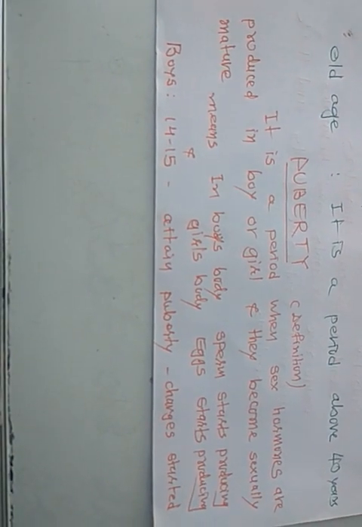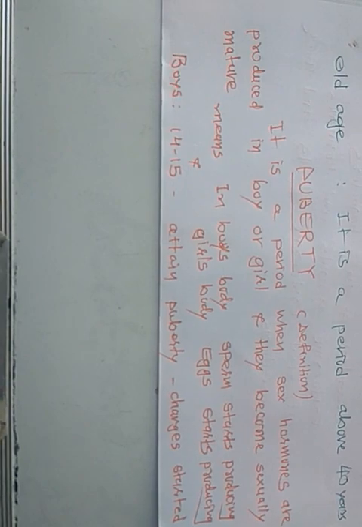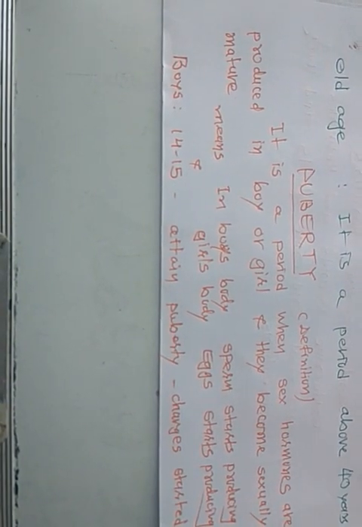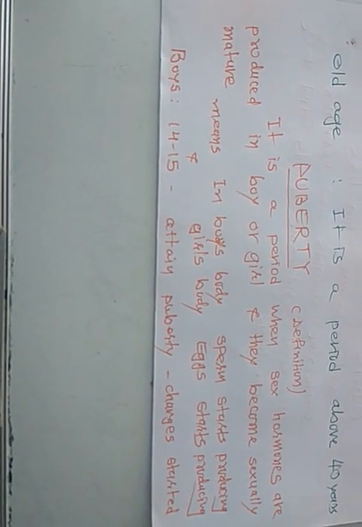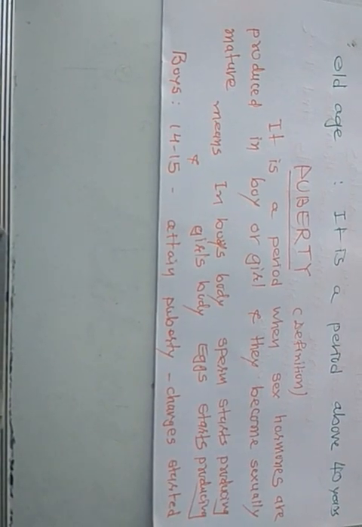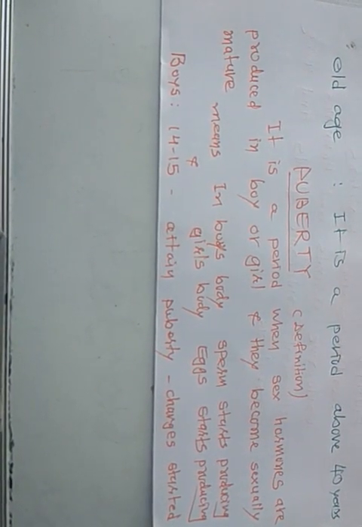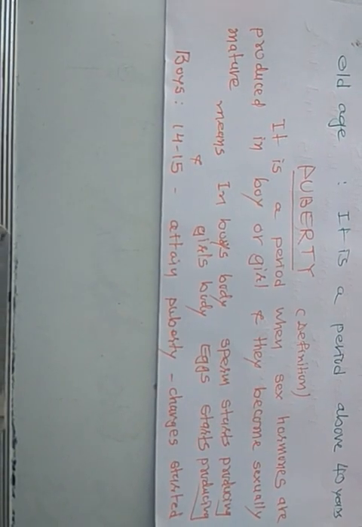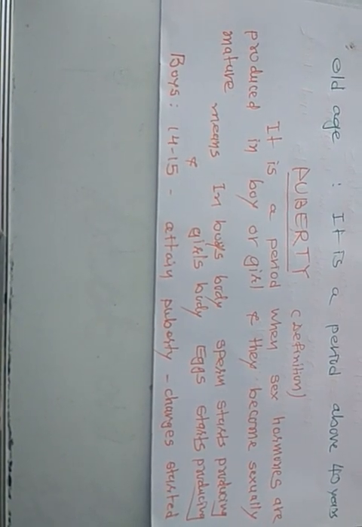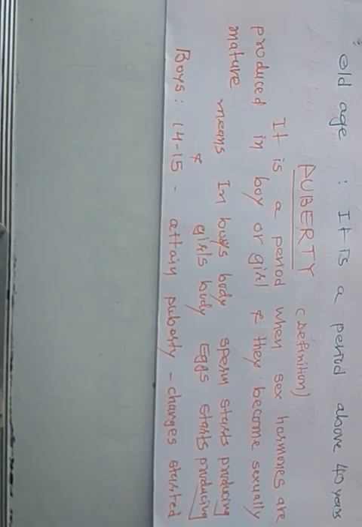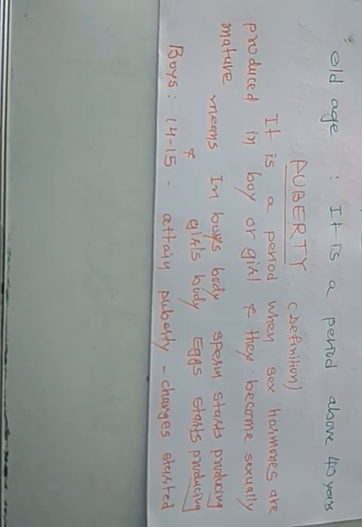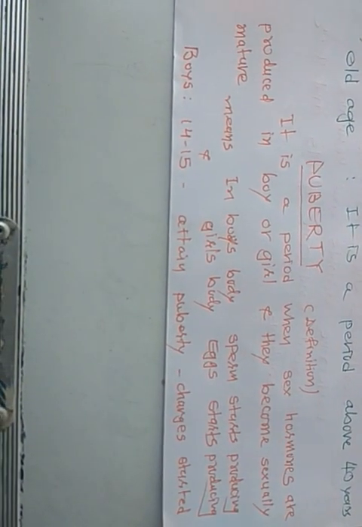Okay. And another term is puberty. Let's understand the term puberty. Puberty is a period when sex hormones are produced in a boy or girl and they become sexually mature. That means in boys, sperm start producing, and in girls, eggs start producing in the body.